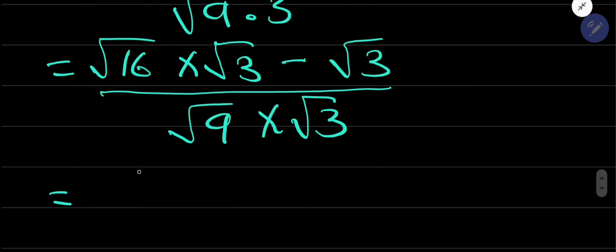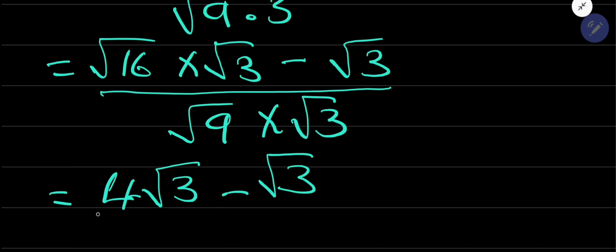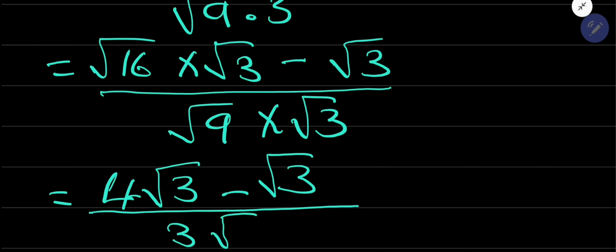Okay, it is equal to square root of 16, guys. What is the square root of 16? The square root of 16 is 4, times root 3. Okay, it's a set, that one. Let's just leave it the way it is, minus root 3. And the square root of 9 is 3. This one is a set as it is, root 3.